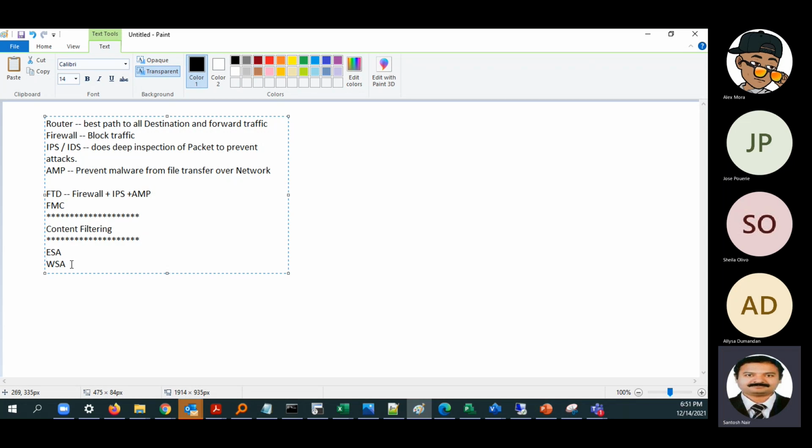WSA is the web security appliance, which will do web filtering. We can do category-wise filtering, like blocking social media. Cisco has a database of all the URL categories, so we can just say block the high risk category, and it will block all of it. It is a big database that we can use for content filtering.